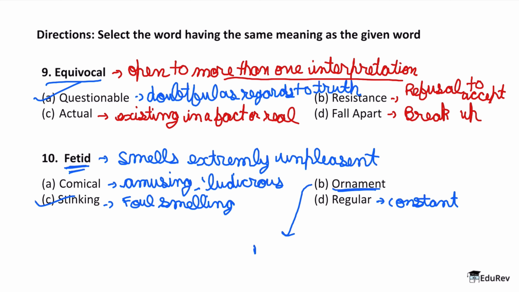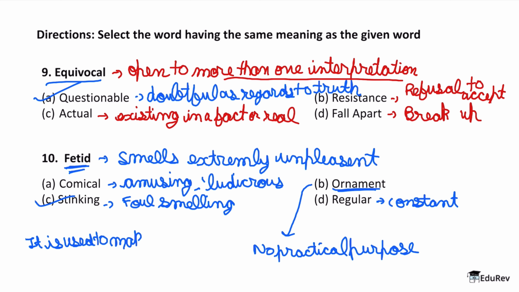So this has no practical purpose, but it is used to make something look attractive. Got it? So anything which is used to make something look attractive but has no practical purpose in itself, that is an ornament. Okay, so that is again a very interesting word and can come up in your reading comprehensions in CAT examination. Great.